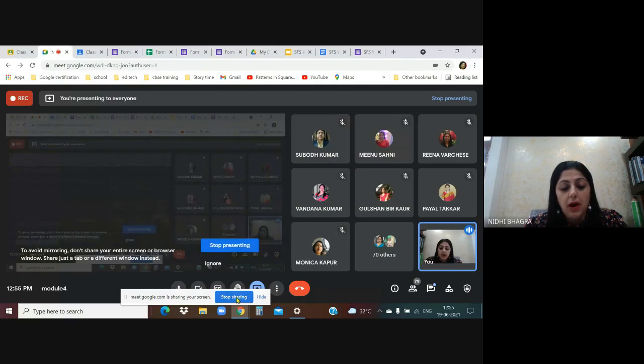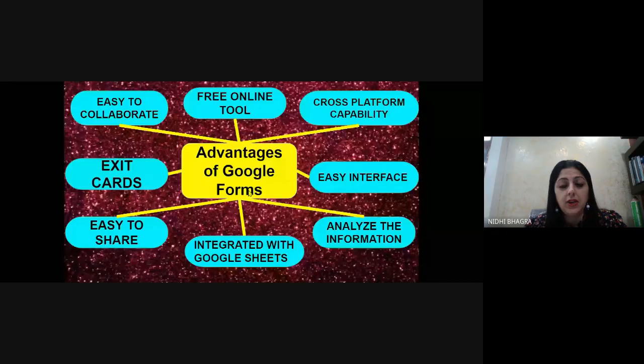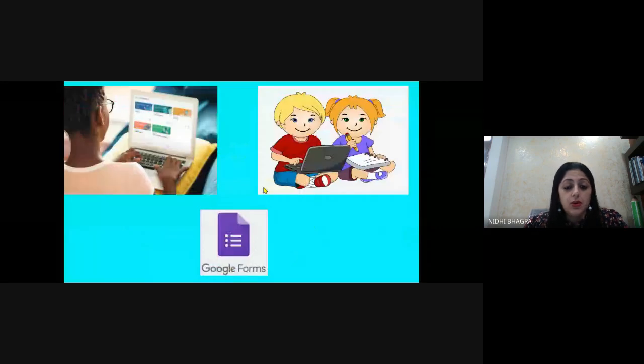So this is all about, I have given you an overview of Google Form, and remember there are so many ways you can use it. You can use it as exit card, any information, survey. You can do it all within the Google Form. So Google Form is a great way to engage students remotely, and it can also save you a lot of time because of self-grading. And Google Form is a fantastic tool for teachers to enhance the way class works.